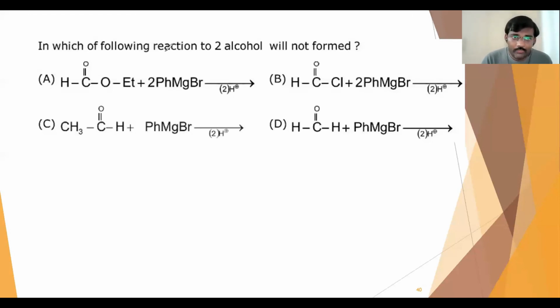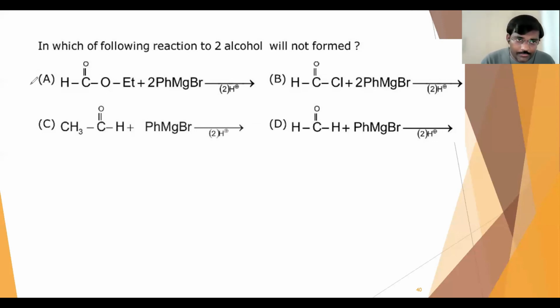Here, in which of the following reactions will 2° alcohol not be formed? 2° alcohol means secondary alcohol, you can say. So secondary alcohol is not formed in which of the following cases?